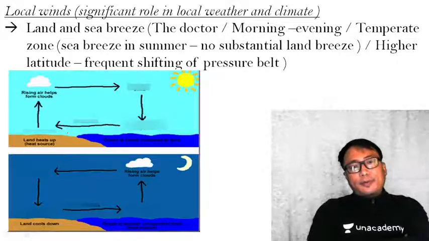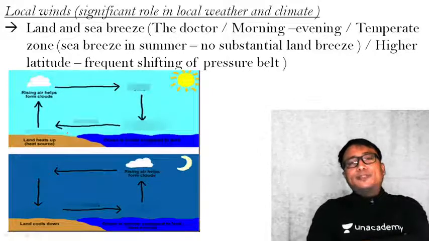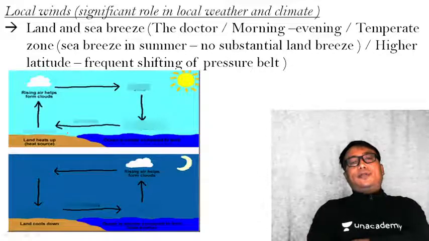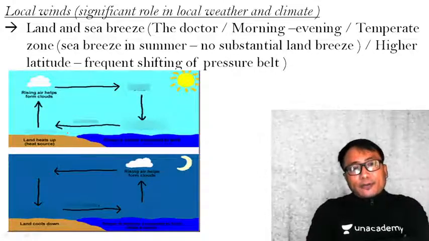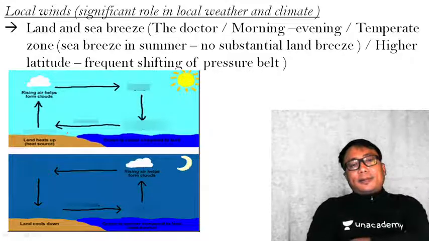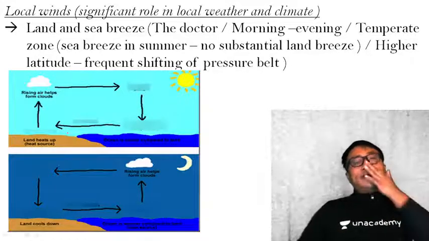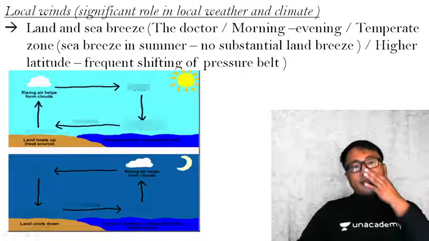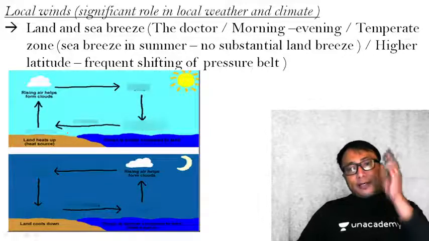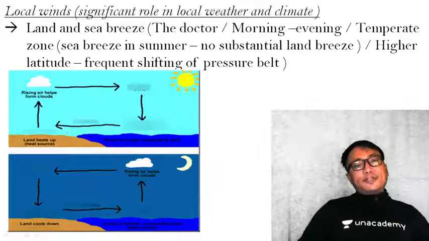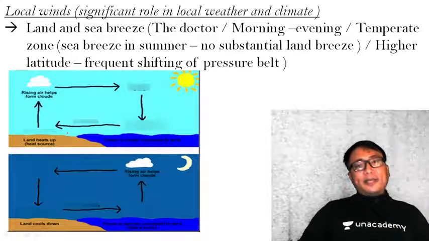Now you tell me, when will be the minimum intensity of land and sea breeze? At what time of the day, in 24 hours, day and night, will the land and sea breeze intensity be minimum?